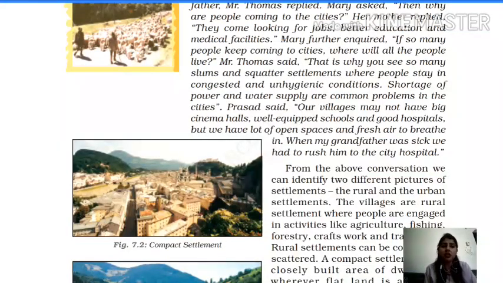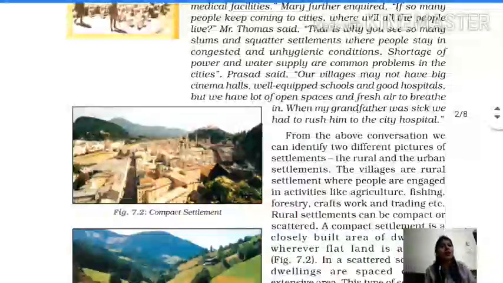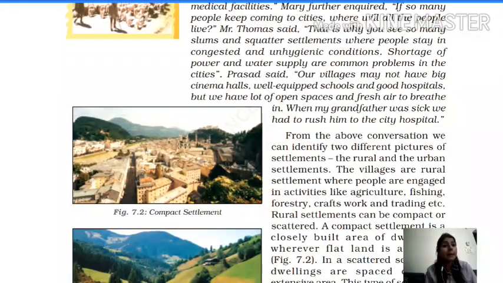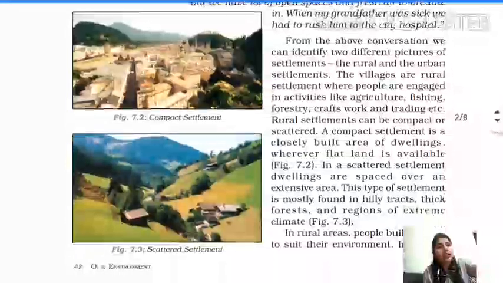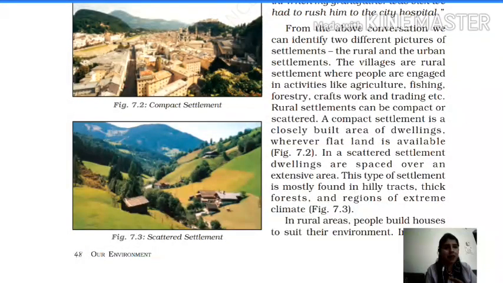So Prasad said our villages may not have big cinema halls, well-equipped schools and good hospitals, but we have a lot of open spaces and fresh air to breathe in. Prasad said, yes, this is the problem: when my grandmother was sick, we had to rush her to the city hospital, because in the villages we get very few facilities, right? If suddenly an emergency comes, we have to run to the city. So we have both, rural settlements and urban settlements, with advantages and disadvantages both.